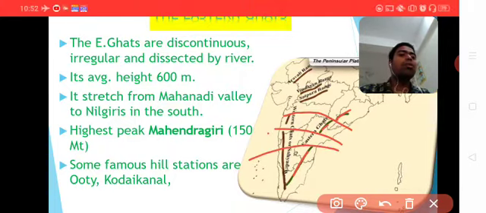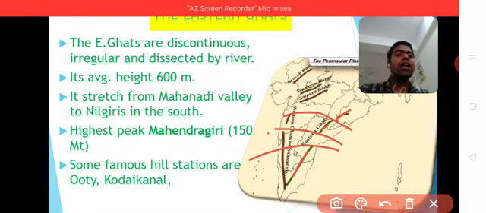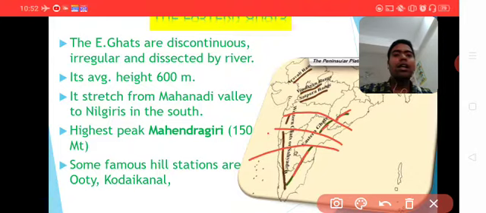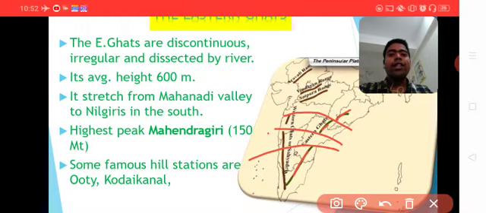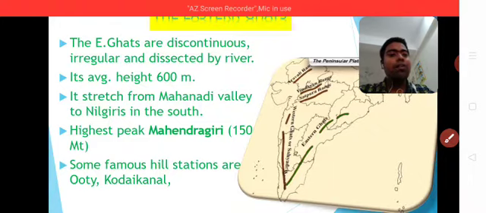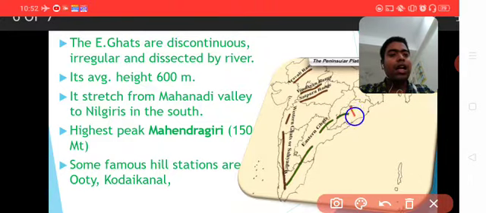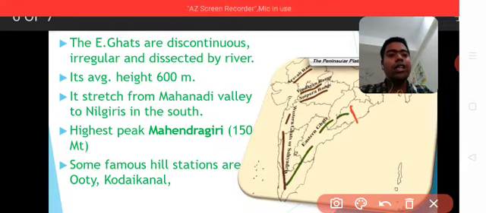These rivers cut through, and that's why the Eastern Ghat is discontinuous. It stretches from the Mahanadi Valley to the Nilgiri Hills in the south.